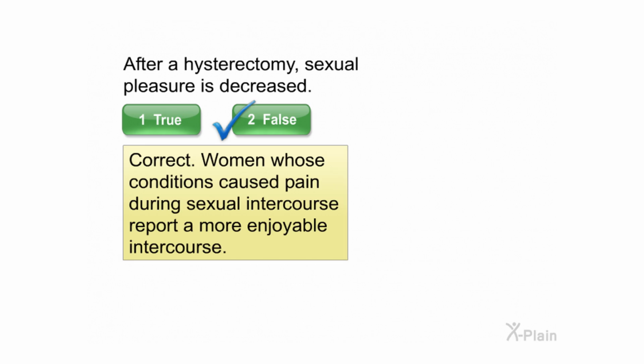After a hysterectomy, sexual pleasure is decreased. Select true or false. Correct. Women whose conditions caused pain during sexual intercourse report a more enjoyable intercourse.